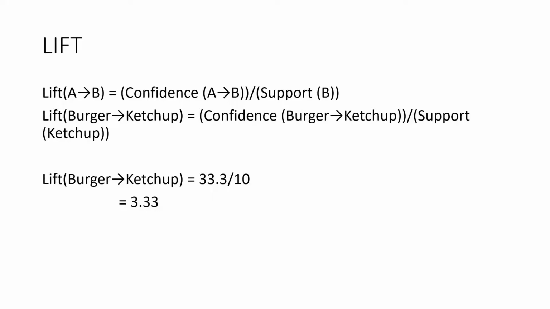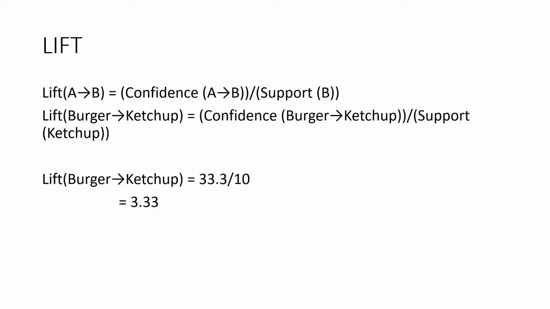A lift of 1 means there is no association between products A and B. A lift of greater than 1 means products A and B are more likely to be bought together. Finally, a lift of less than 1 refers to the case where two products are unlikely to be bought together.